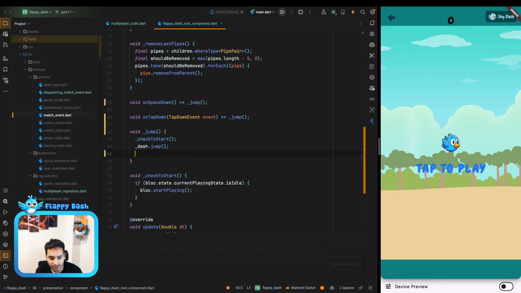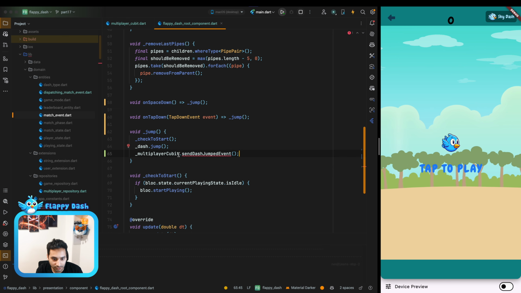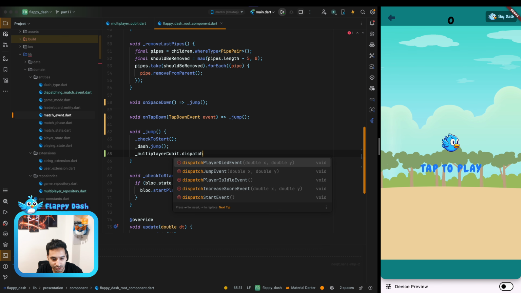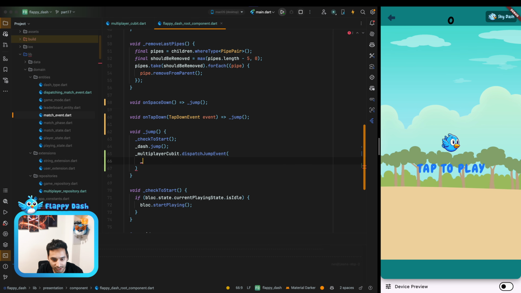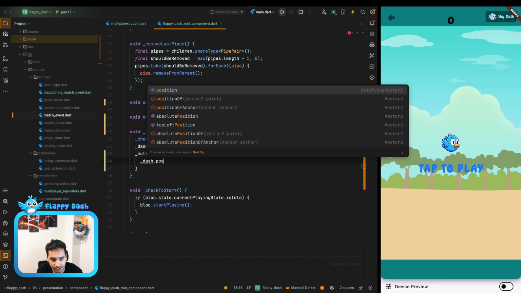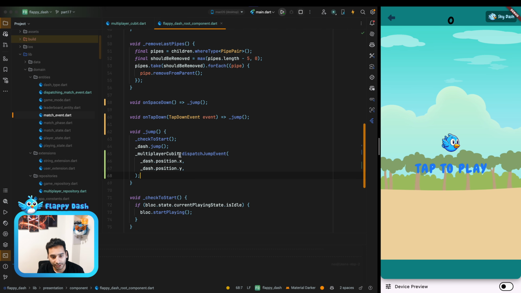And now we can dispatch the jump event. So we can say multiplayer qubit dot dispatch jump event, and for the X and Y we can say dash dot position dot X and dash dot position dot Y. And yeah, that's it.